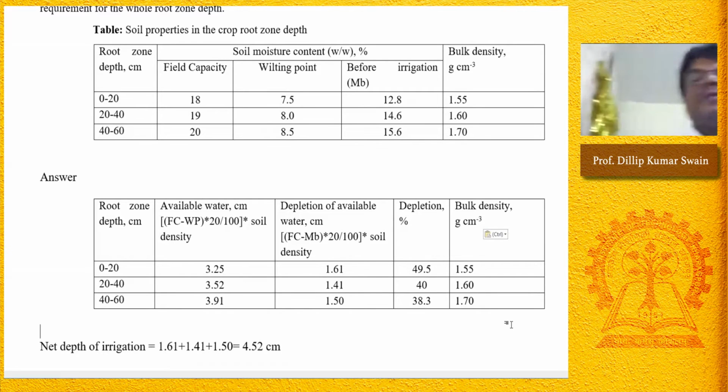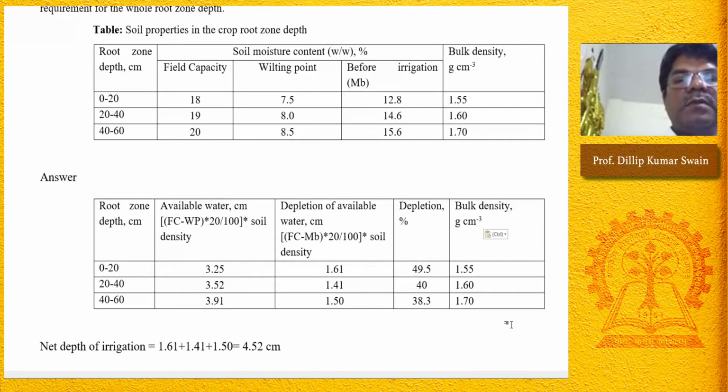Sir, I was asking, what does net depth of irrigation signify? This depth of irrigation means once the soil is exhausted, because the soil is dried up. That means the water is lost from the soil through evaporation and transpiration. You need to go for irrigation, right? So when the soil dries, because the water is lost from the soil through evaporation and transpiration, when you have